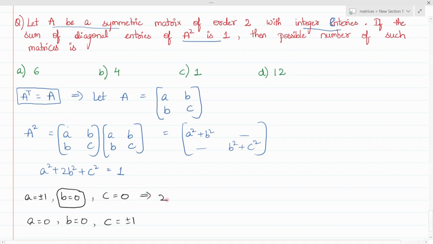From here, you will get two chances, that is [1, 0, 0, 0] and [minus 1, 0, 0, 0]. And here also you'll get two chances, [0, 0, 0, 1] and [0, 0, 0, minus 1]. So in total, you'll get four chances. So 4 is the required answer for this question.